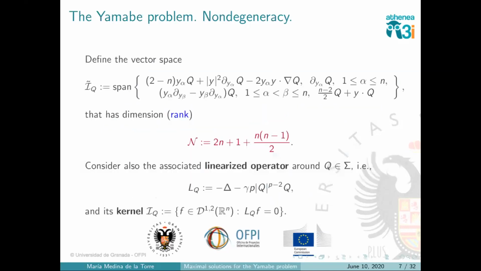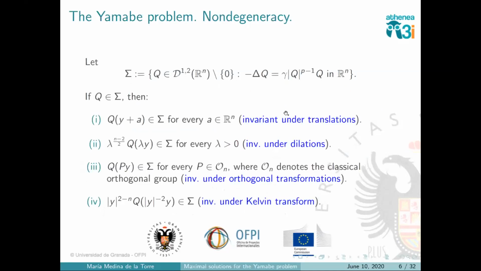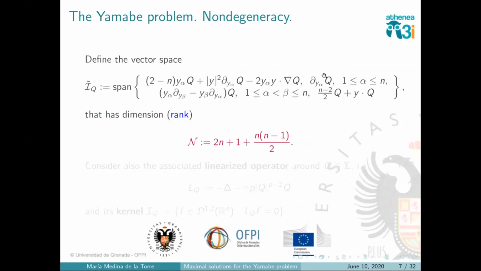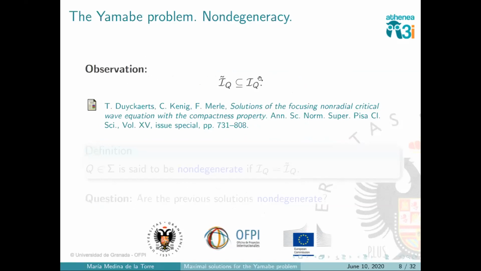For example, if one takes the invariance under translations, one takes this function here, so we know that it satisfies this equation, and we can differentiate with respect to the parameter and then evaluate at 0, and one sees that this function here is precisely what we get, and it belongs to the kernel of the linearized operator. And this is more or less the idea with every term here. This all comes from differentiating somehow the invariances, so they all belong to the kernel of the linearized operator.